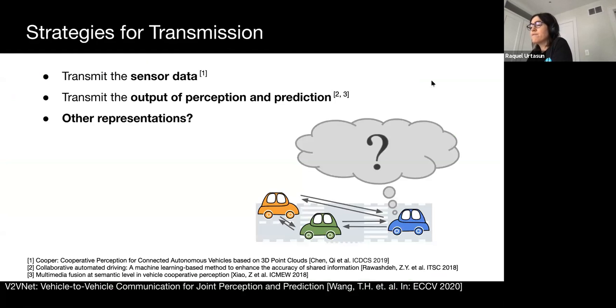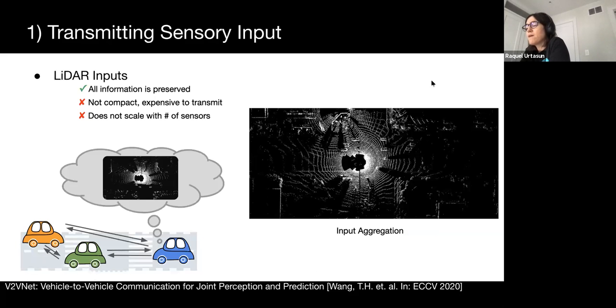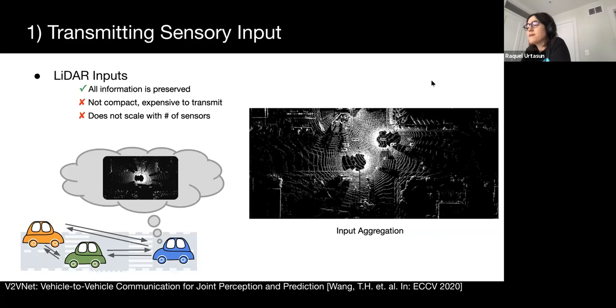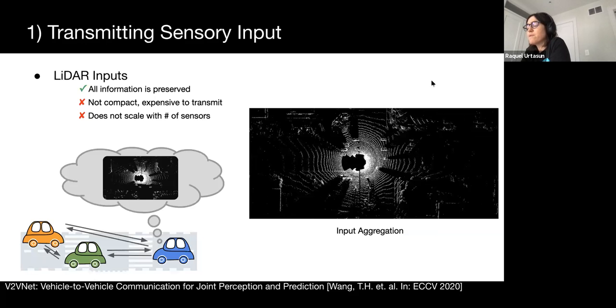To leverage V2V to improve the PnP system for self-driving, we first need to decide what information the vehicle should transmit. Two options immediately come to mind: transmitting input sensor information or transmitting perception and prediction outputs. When we transmit input sensor data, we gain the benefit of no information loss.